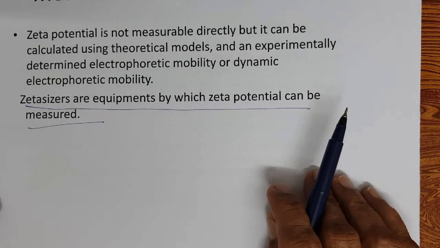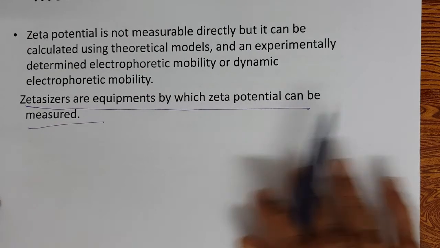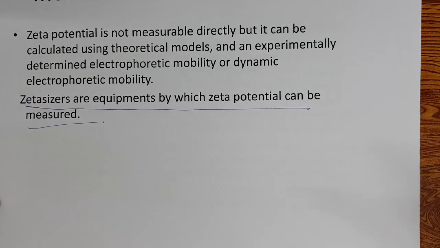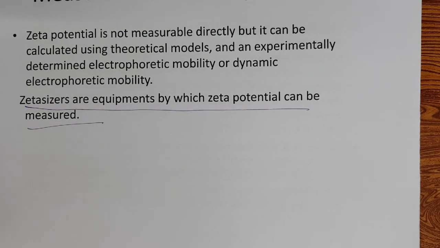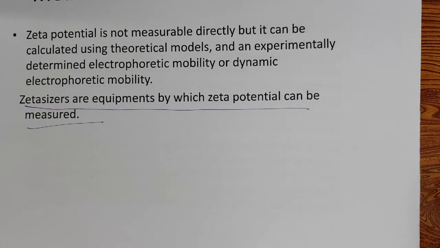This is another aspect which will be coming again when we discuss suspensions and emulsions. So please, everybody should go through this, just to get introduced. You can take more literature about zeta potential and read about it.